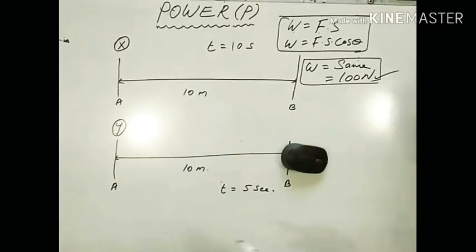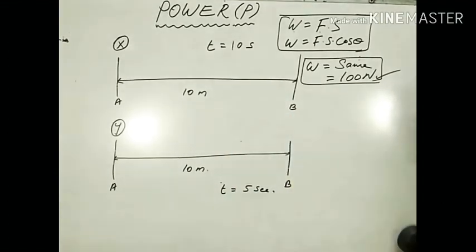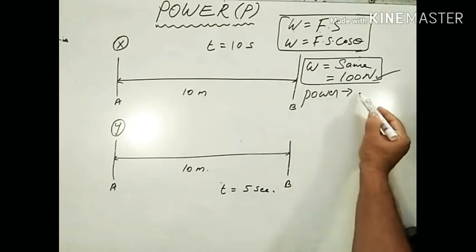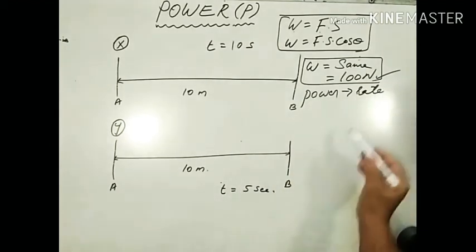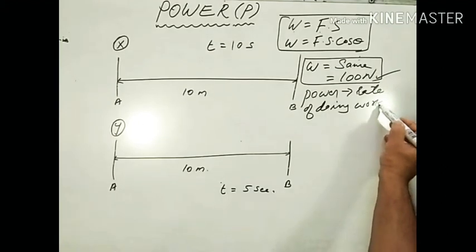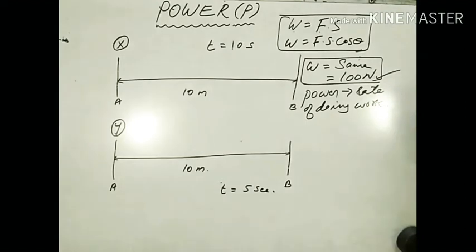Then what is power? Power is nothing but the rate of doing work. The definition for power is the rate of doing work.